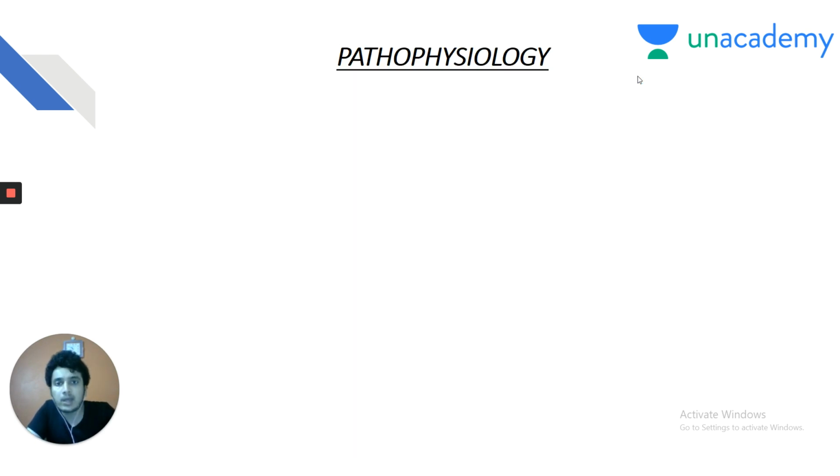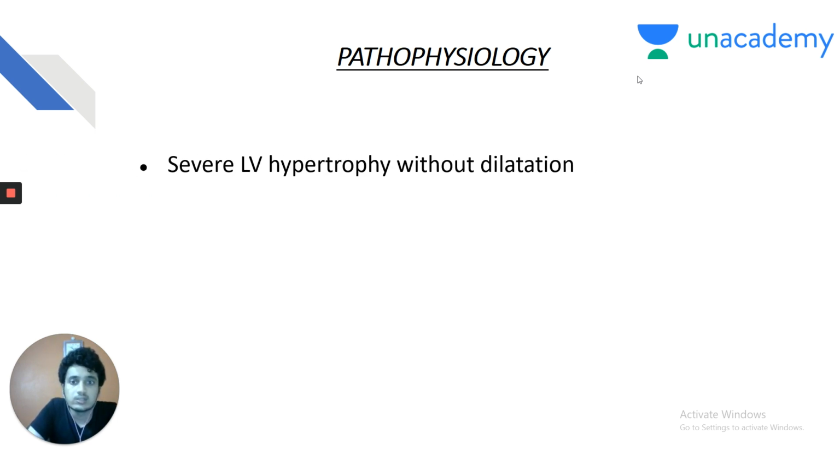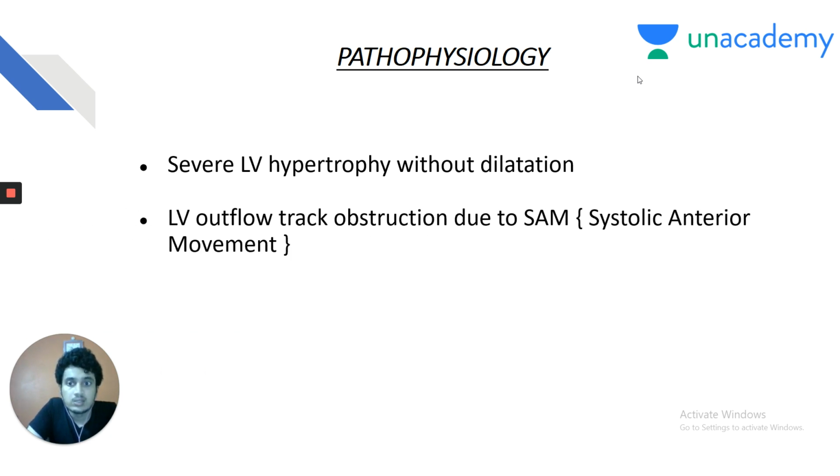So, what is the pathophysiology of this disease, hypertrophic obstructive cardiomyopathy? This is the only type of cardiomyopathy in which the pathophysiology is more interesting and more important than the clinical features of the disease. There is severe left ventricular hypertrophy without dilatation. Friends, what is this hypertrophy known as? It is concentric left ventricular hypertrophy. There is left ventricular outflow tract obstruction due to SAM. What is SAM? Systolic anterior movement of the mitral valve leaflet.